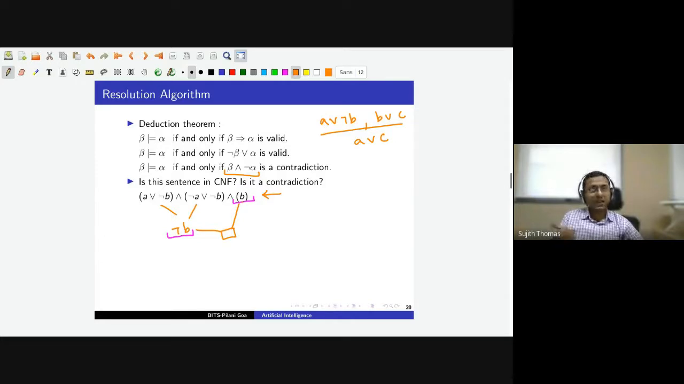In other words, there cannot be a model that satisfies this sentence. If there is a model that satisfies this sentence, all the clauses will be true simultaneously. We have a satisfying model. So if we assume that all the clauses are true, it leads to a contradiction. Therefore, we do not have a model that satisfies this sentence, which in turn means that this sentence is not satisfiable.